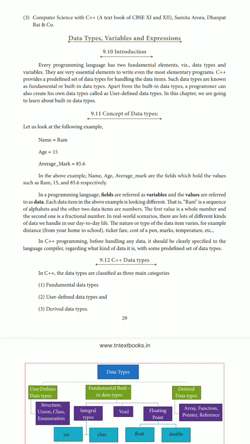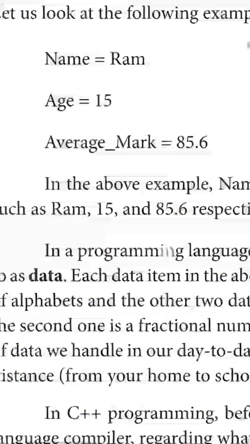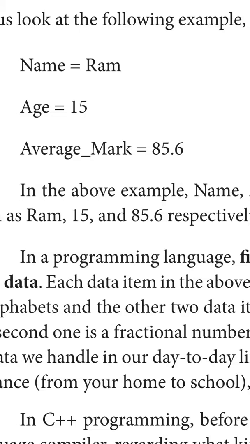The user gives data in different types. It may be a text, it may be a number, or it may be a decimal point variable. Here you can see an example. Name is text, the age is a number, and the average mark, you can see, is a decimal pointed value. These different types must be classified by you if you want to use them in C++. To get text data, you have to declare it as character or string.